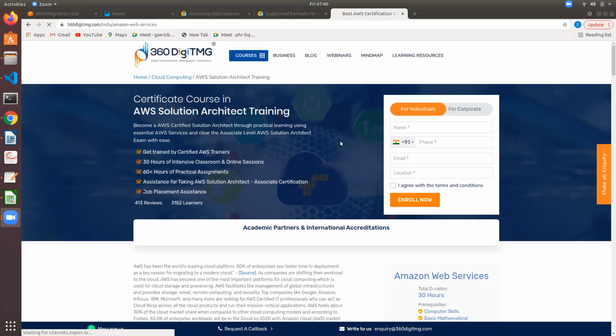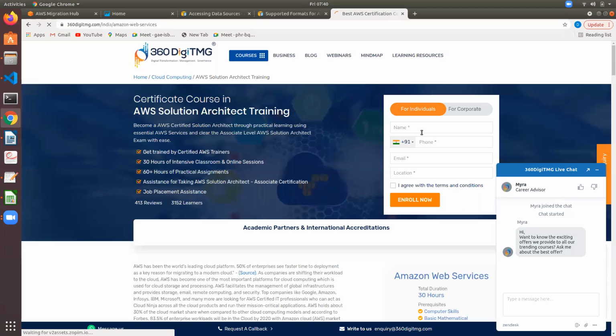So here itself, there is a registration. I have to provide name, phone number, email, and all these things. Then if I am a registered user with 360digitmg, then I can enroll, I can access some services. These services, let's say they are part of an EC2 instance. The server is running on an EC2 instance. For corporate.